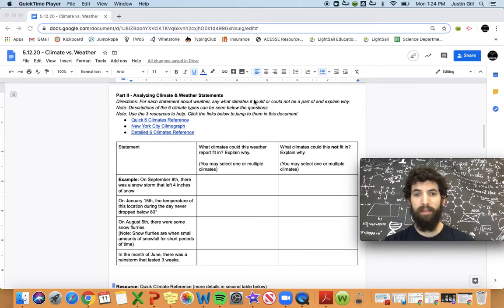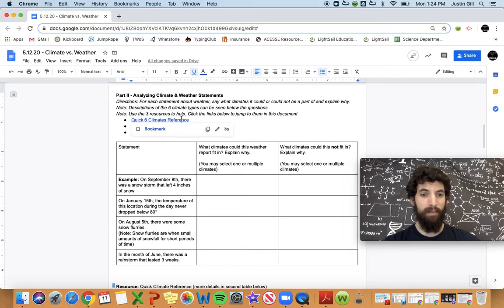So first thing I'm noticing is it's saying could or could not. That means I don't have to be 100% sure. This is somewhat of a prediction or an educated guess. Second is I see that descriptions of the 6 climates can be seen below the questions, and I have links to these 3 different resources in the document.